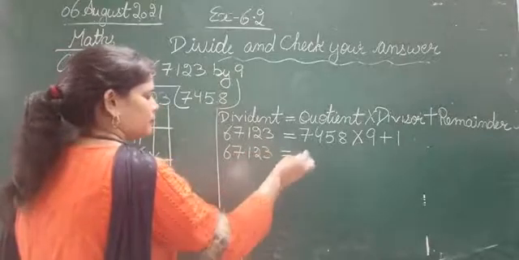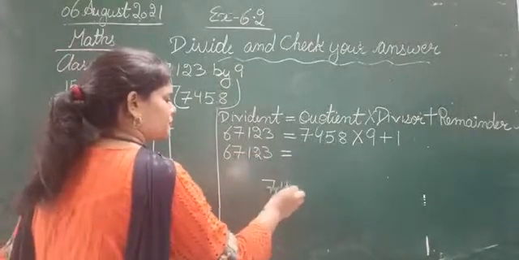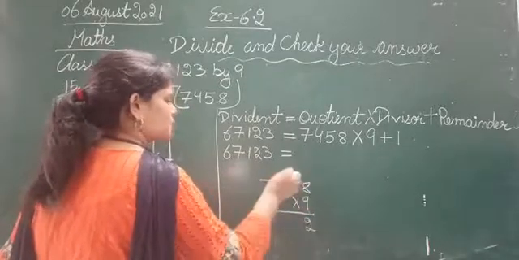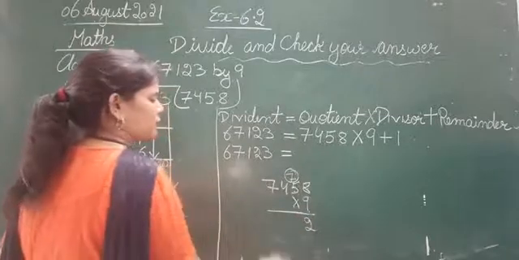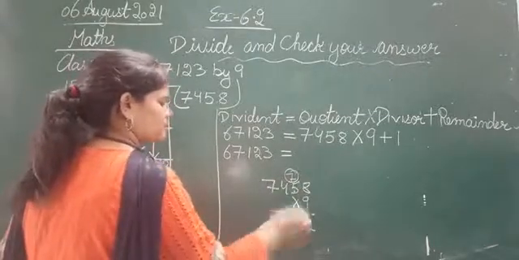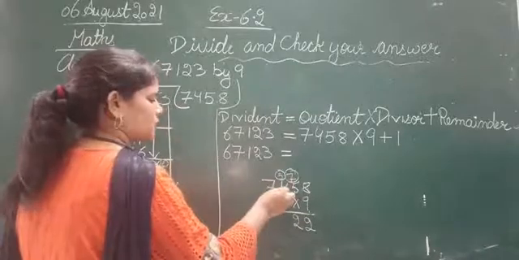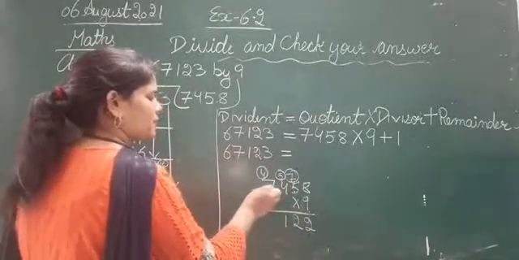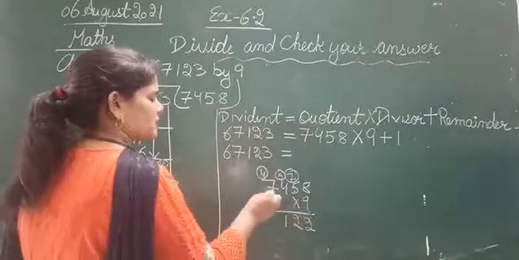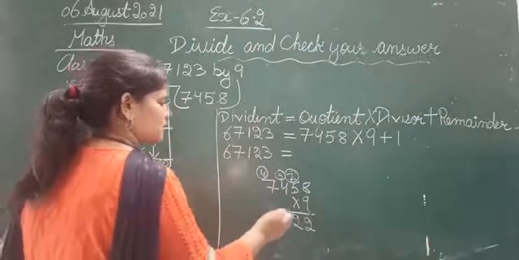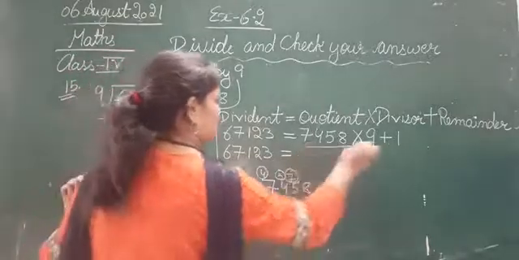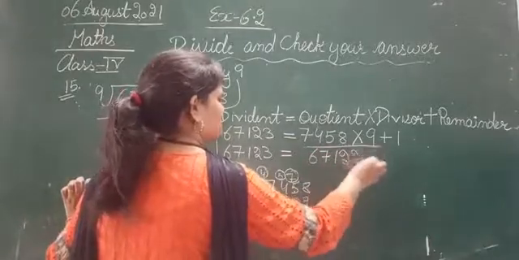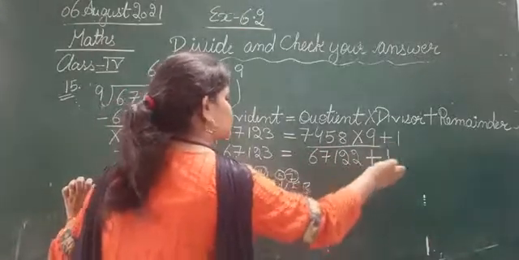Okay. Now multiply 7,458 with 9. 9 8s are 72. 2, 7 will be carried next. 9 5s are 45 plus 7, that is 52. 5 carried. 9 4s are 36 plus 5, that is 41. 4 carried. 9 7s are 63 plus 4, that is 67. So हमारे पास कितना है? दोनों को मल्टीप्लाई करके we got 67,122. But still we are having 1 here, तो अब इस 1 को हमें प्लस करना है इसमें.